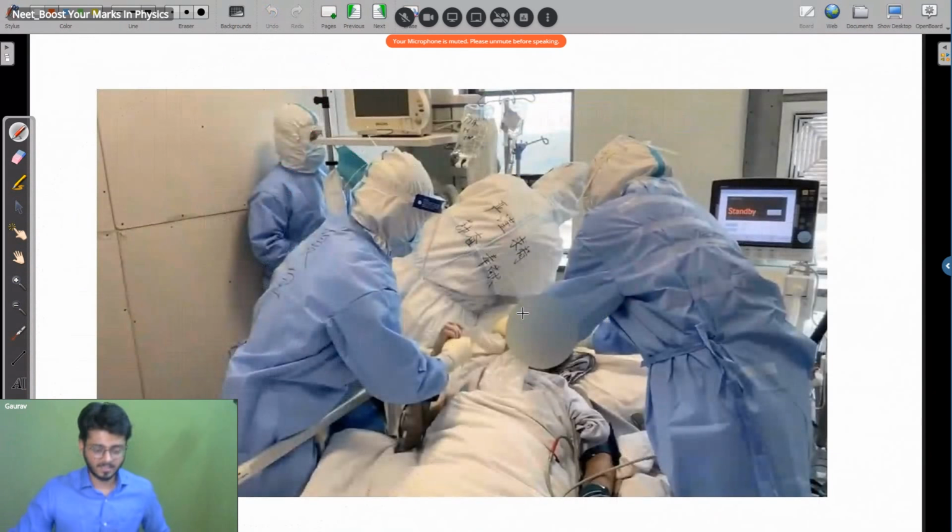First of all, a very big salute to all the doctors who are working really hard right now to fight the current situation of COVID-19. Just think about it: if in your entire area there is one patient suffering with this, and we don't know the treatment, you will definitely run away from it. But these guys have that kind of courage. They are actually going closer to the patient and trying to treat the problem. Definitely not something easy.